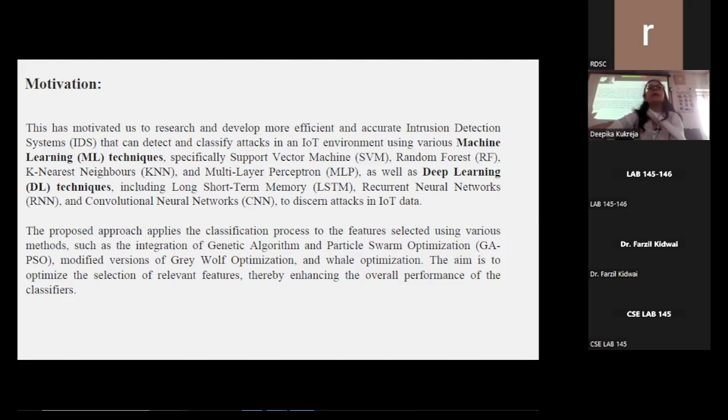The aim is to optimize the selection of relevant features, thereby enhancing the overall performance of the classifiers. By harnessing the capabilities of ML and DL techniques and utilizing the nature-inspired optimization algorithms for feature selection, this research contributes to improving the detection of attacks in IoT data, strengthening the security of IoT systems against potential threats.